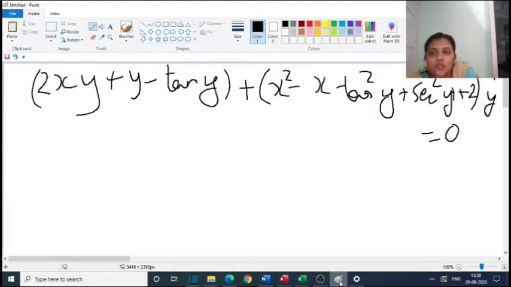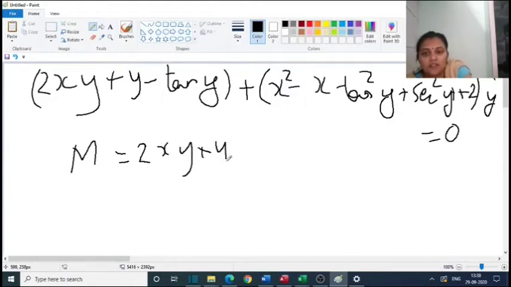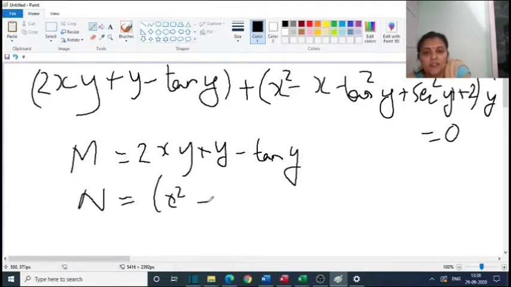Next problem is (2xy plus y minus tan y) plus (x square minus x tan square y plus sec square y plus 2) y dash is equal to 0. Show that the equation is exact and solve it. So here M is equal to 2xy plus y minus tan y, and N is equal to x square minus x tan square y plus sec square y plus 2.